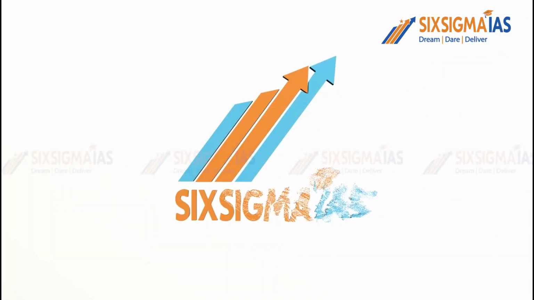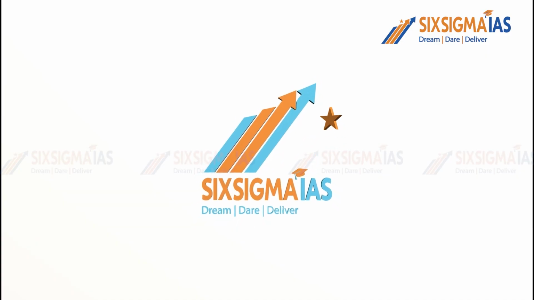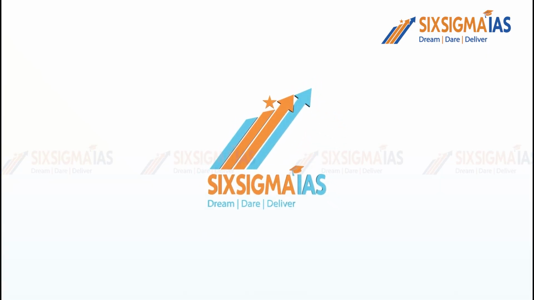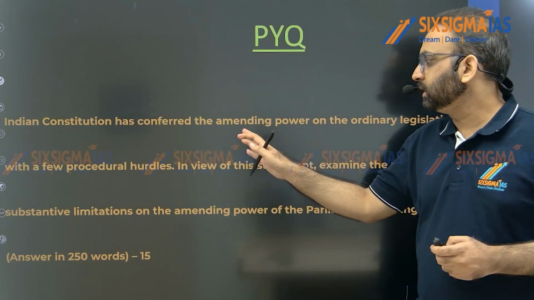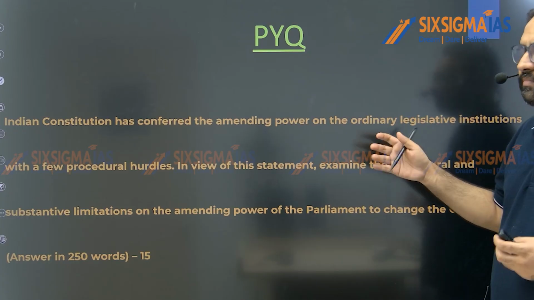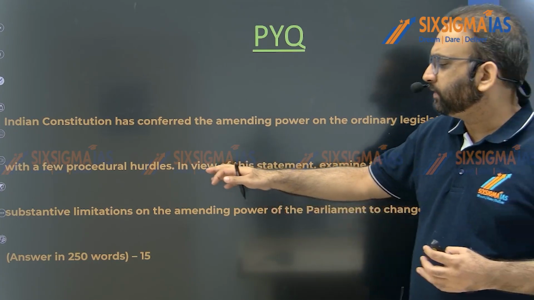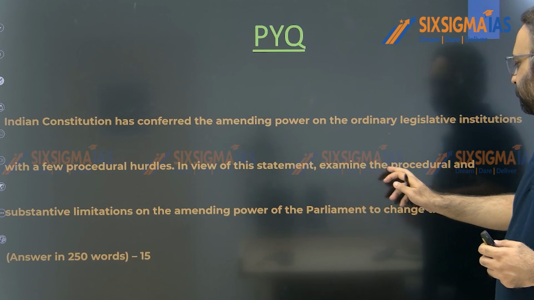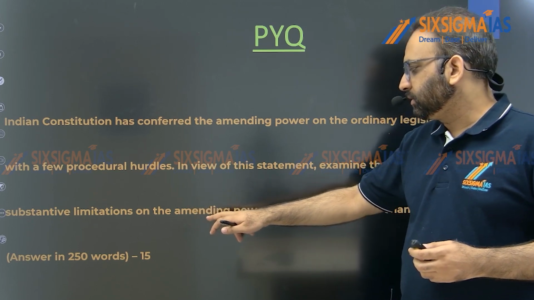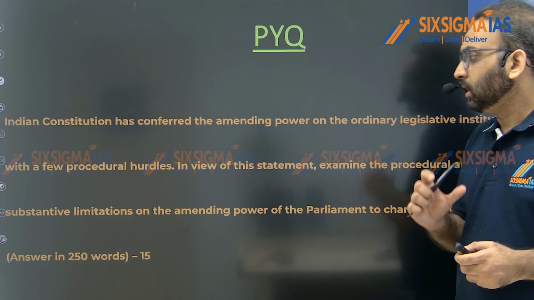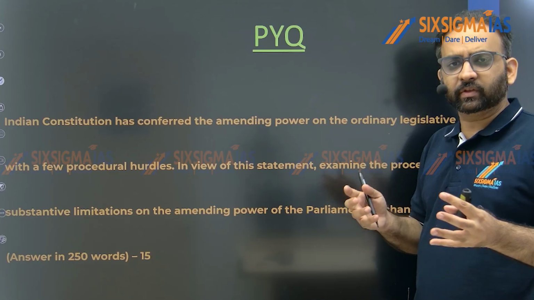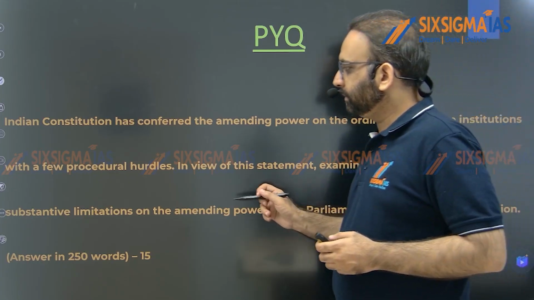I am Mohit Bansal and today we are going to discuss the Polity Mains previous year question of 2025. So the question is that the Indian Constitution has conferred the amending power on the ordinary legislative institutions, that is Parliament, with a few procedural hurdles. In view of this statement, examine the procedural and substantive limitation on the amending power of the Parliament to change the Constitution.